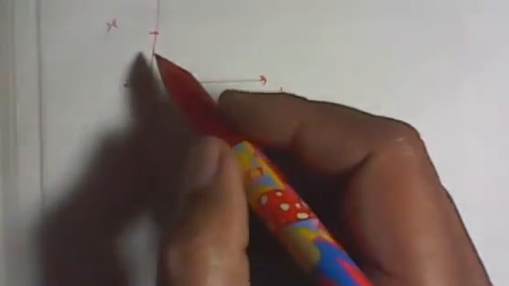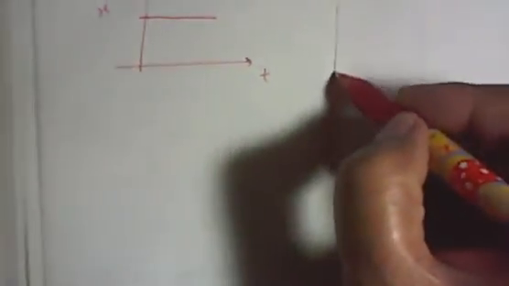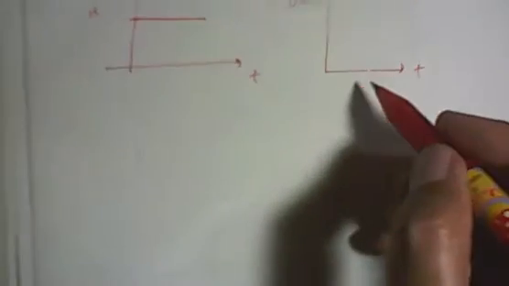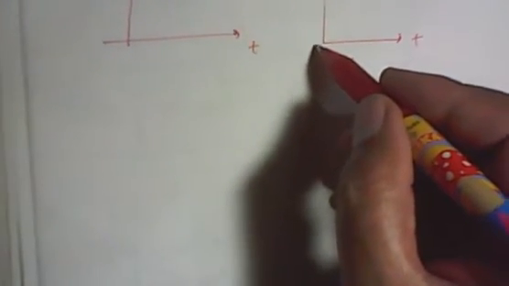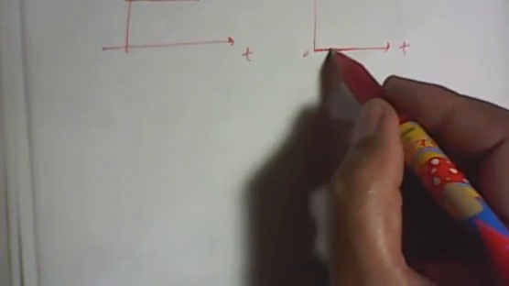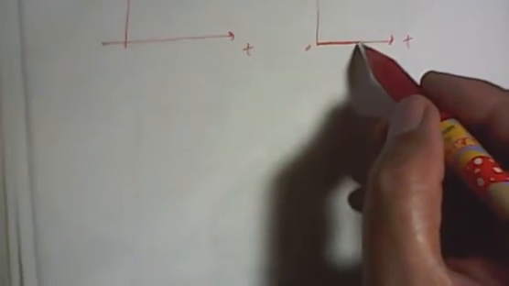It may be 5, 10, 15, etc. If time is increasing, the position is not changing, so there is no distance traveled. In a distance time graph, because there is no distance, this is 0, so only time is increasing, but the distance is not.